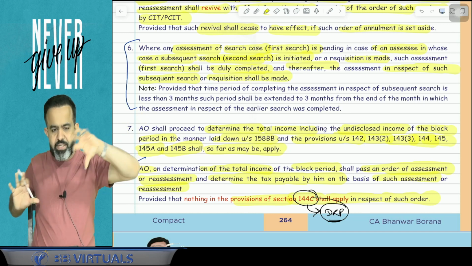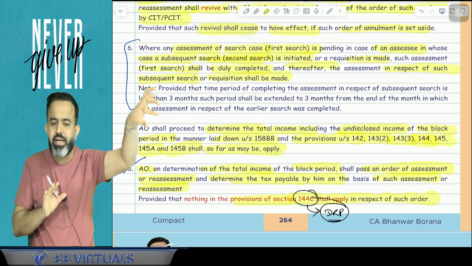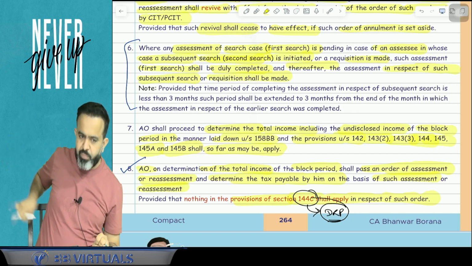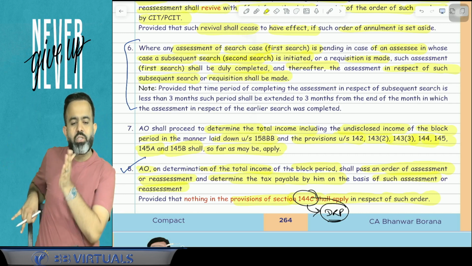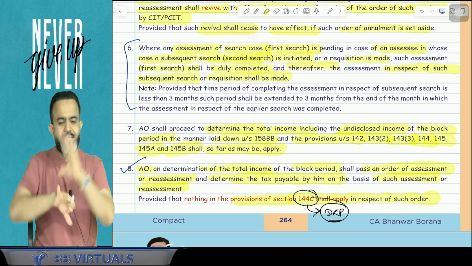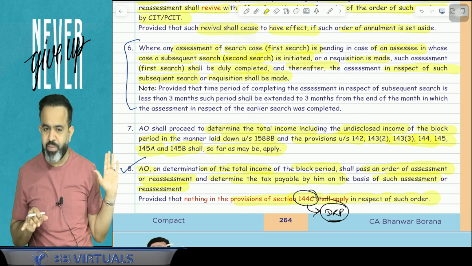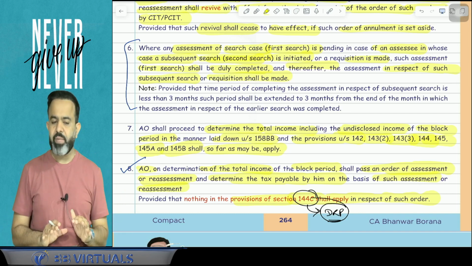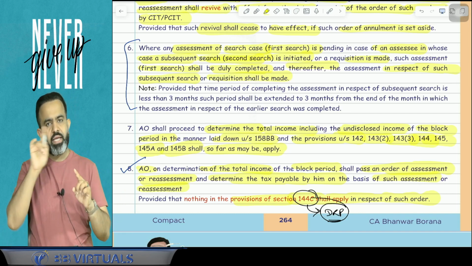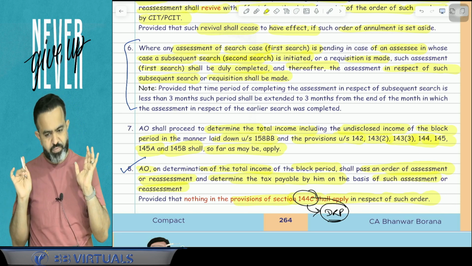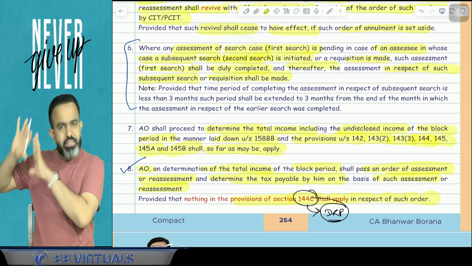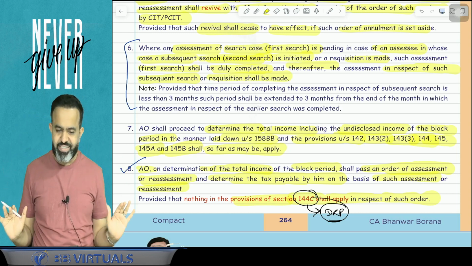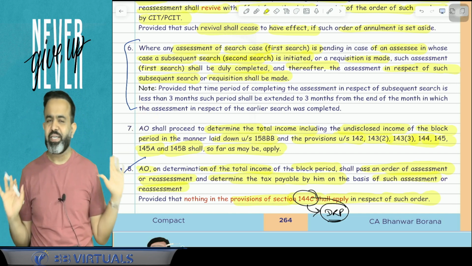Will the second raid and first raid both merge and only the second raid assessment be done? Or will they first complete the block assessment of the last 6 years on the basis of the first raid, and after that take up the second raid assessment? The answer is yes. First, they will complete the block assessment in respect of the first raid. And after completing that assessment, again they will start the block assessment of the last 6 years. That second raid assessment will be completed.